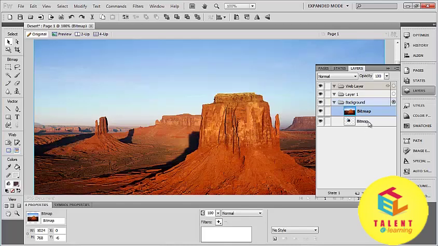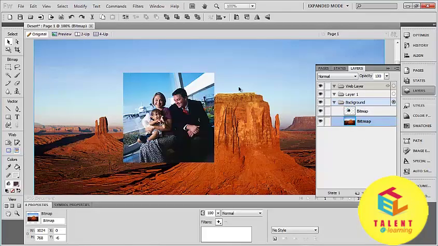Now if you want to see the second layer image, then simply drag the second layer image on the first layer. Now you can see the first layer and second layer, both images, in your window.